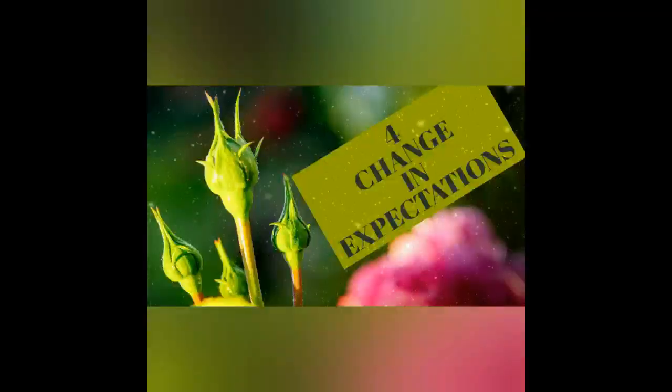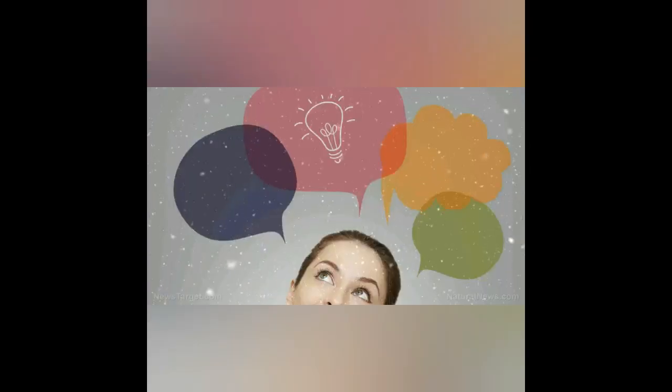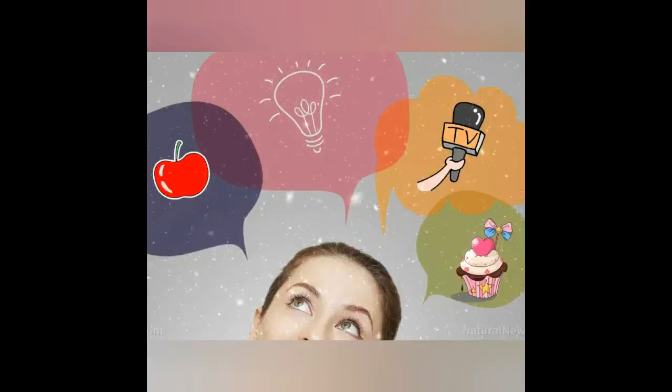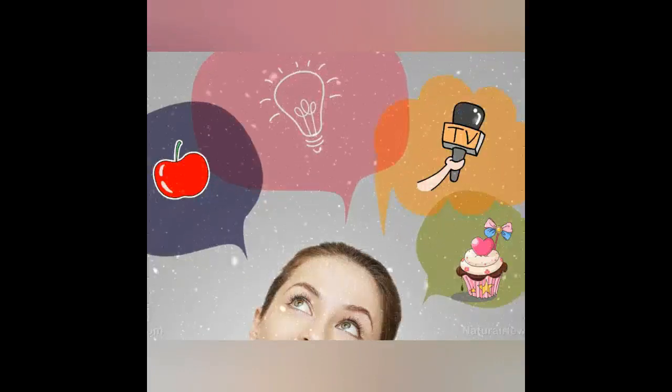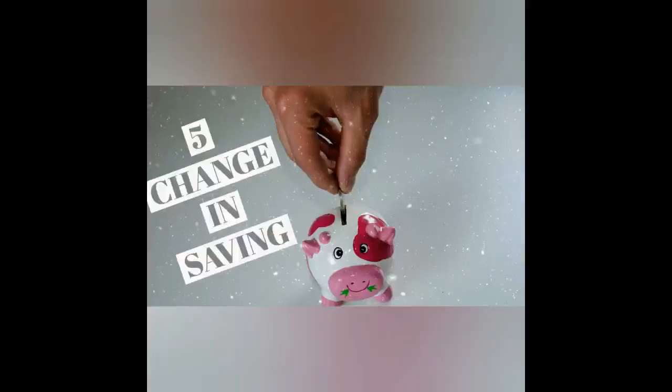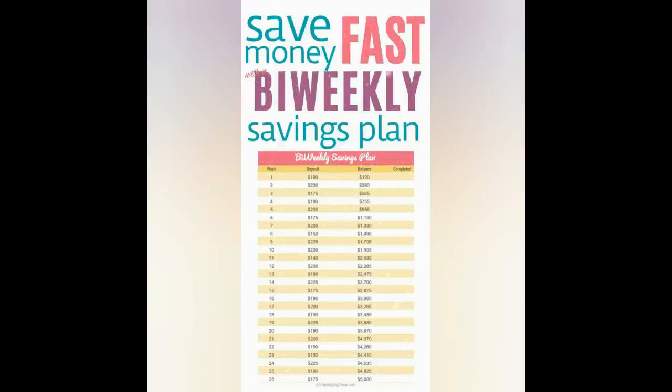The fourth one is change in the expectation. Expectations also bring a change in the demand. Expectation of a rise in price in future results in an increase in demand. The fifth one is change in the savings. Savings and demand are inversely related.